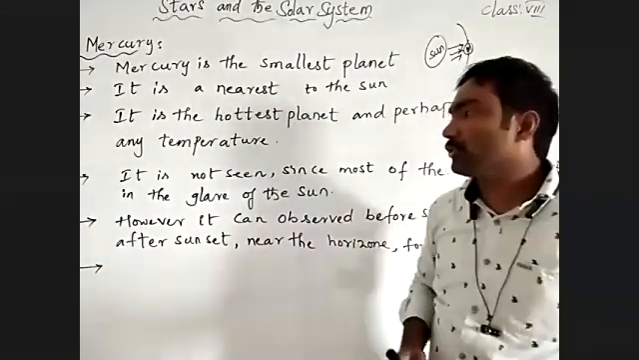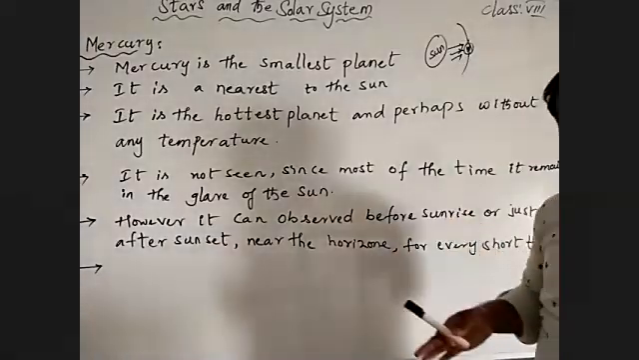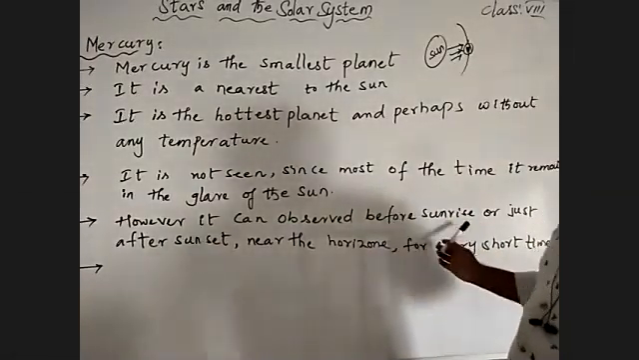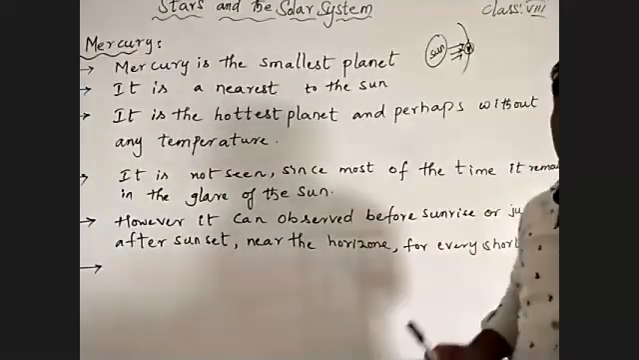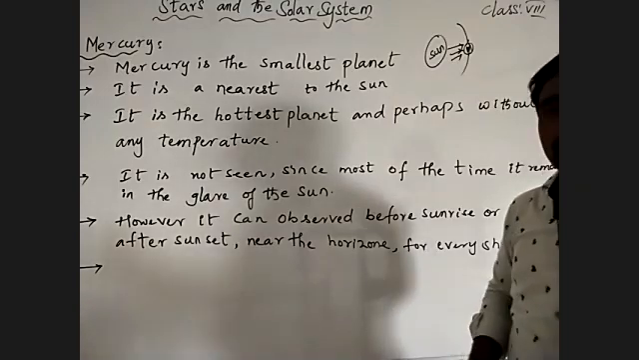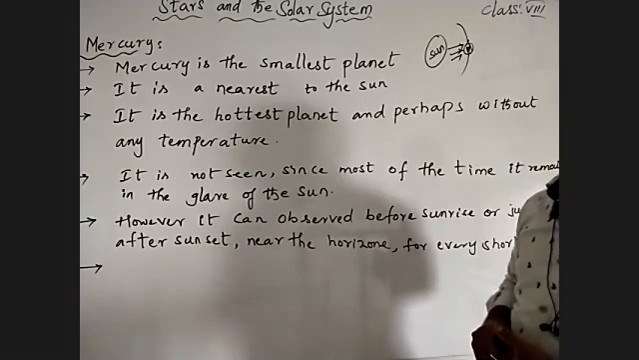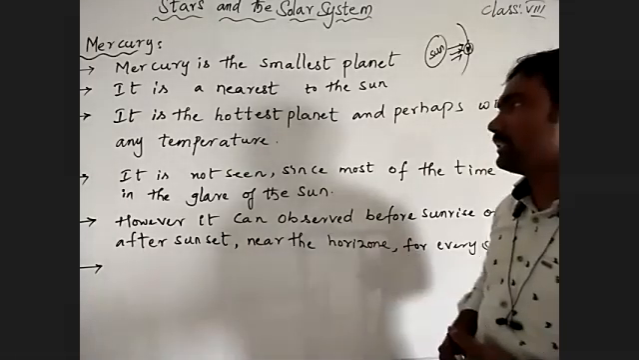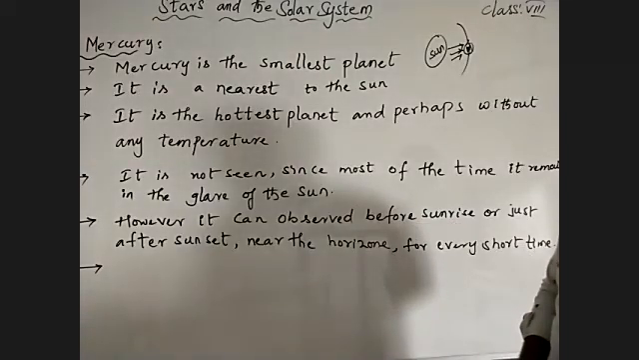What I'm saying next is, however, it can be observed, but how? Before sunrise or just after sunset, near the horizon, for a very short time. Within a short time, we can observe it on the surface of the horizon, before sunrise and after sunset. So this is the general information about the first planet in our solar system.